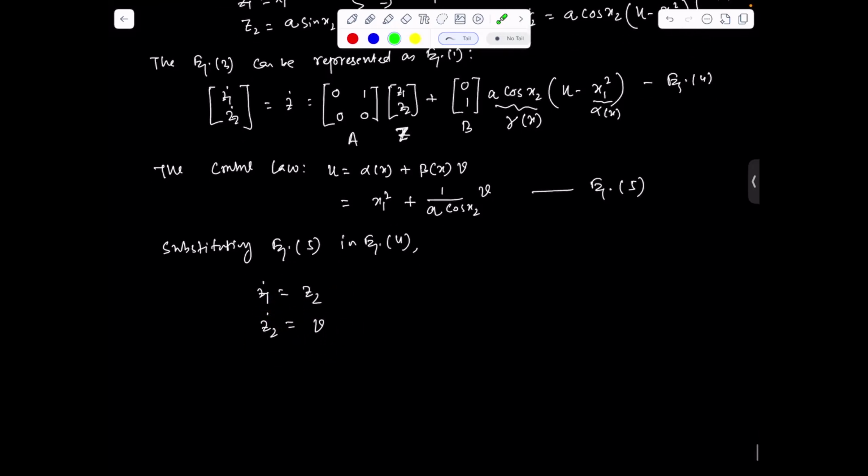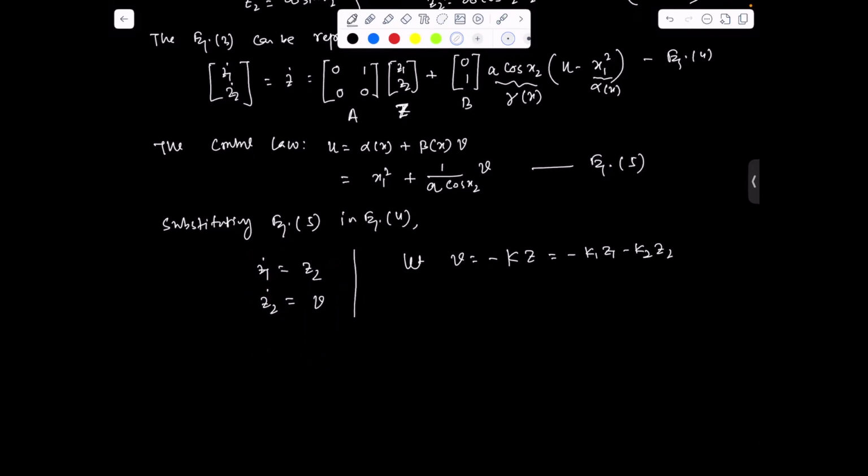Now let v equal to minus Kz. This is what we have learned in modern control. We can write minus K1 z1 minus K2 z2.